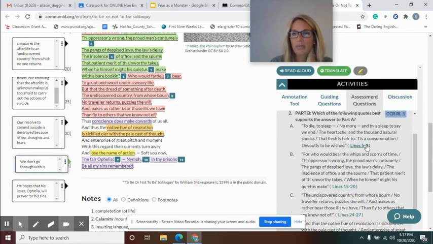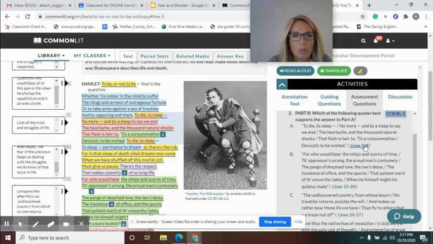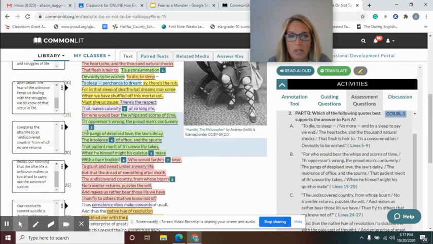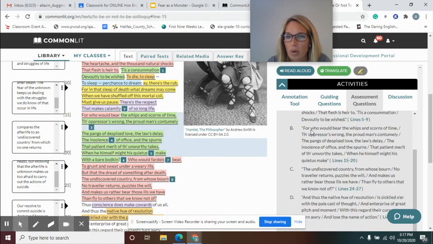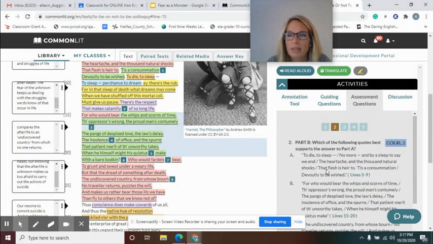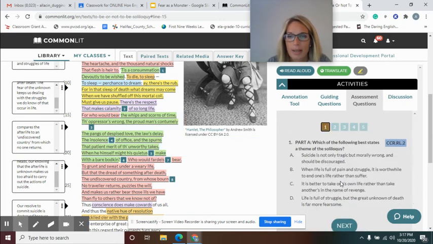And please remember that if you click on these lines, it will take you to those lines. You can't see it really well because I've colored everything in so much, but right here it'll show you the highlighted lines 5 through 9, and on your screen it'll highlight those lines, so you can read that and read around it and decide if that really fits the theme, or the next one, which is down here, and so on. So you pick which one really says what you put in part A.